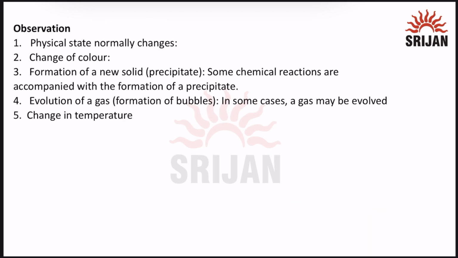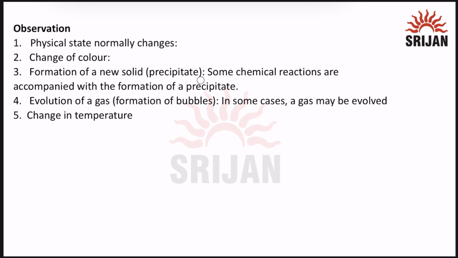Then, what do we observe when a chemical reaction takes place? Physical state normally changes. For example, it was solid, it will become liquid normally. There is a possibility that it was liquid and will still remain liquid, but normally the physical state changes. Color also normally changes. Formation of new substance, that is precipitate.